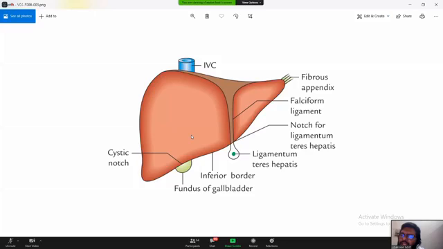Next, what happens? This inferior layer of the coronary ligament passes in front of the inferior vena cava to reach the apex of the liver, and then meets the diverging right layer of the falciform ligament and goes to cover a deep sulcus. A deep sulcus for what? For the ligamentum teres and ligamentum venosum.